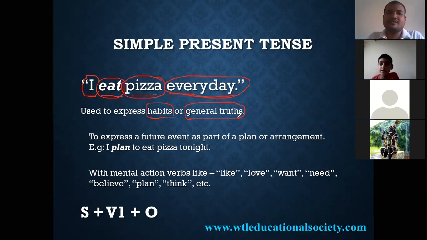Any other example? The moon has its own light. Sun has its own light, but the moon reflects sunlight, right?